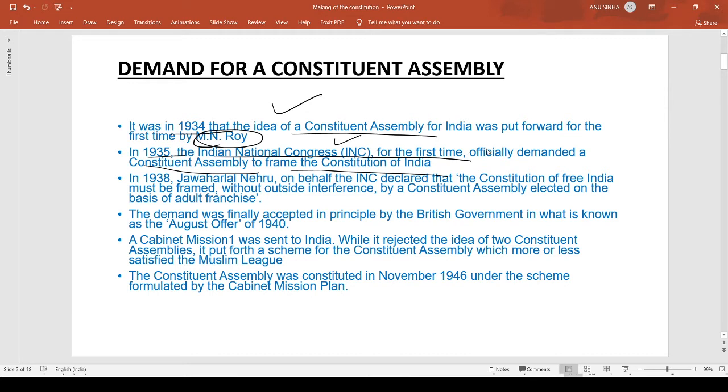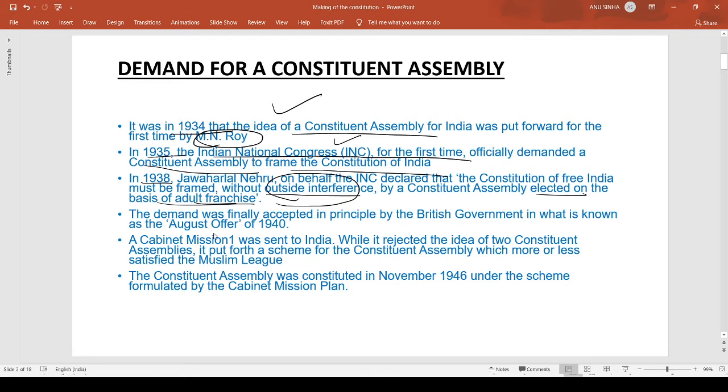In 1935, what happened? The Indian National Congress for the first time demanded it. Later, in 1938, Jawaharlal Nehru, on behalf of the Indian National Congress, declared that the Constitution of Free India must be framed without outside interference by a Constitution Assembly elected on the basis of the adult franchise. Now, these were the three things when the demands were made. These are the initial phases in which demands were made on various platforms in various years.